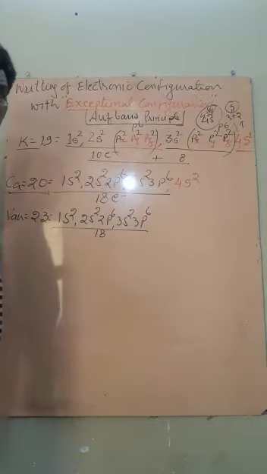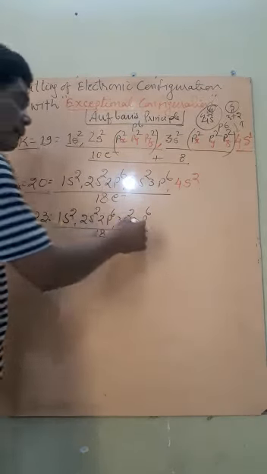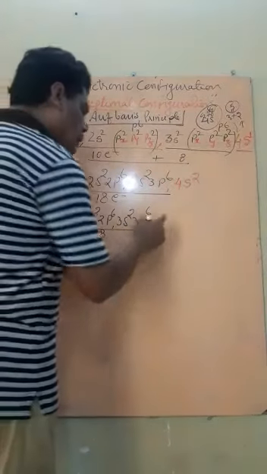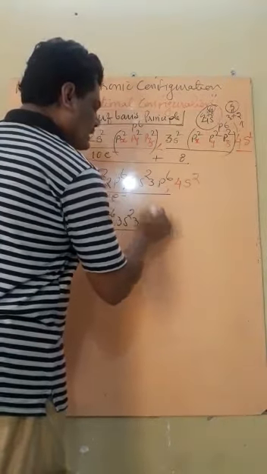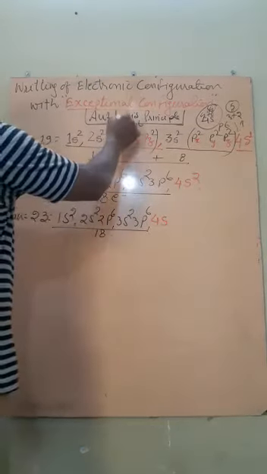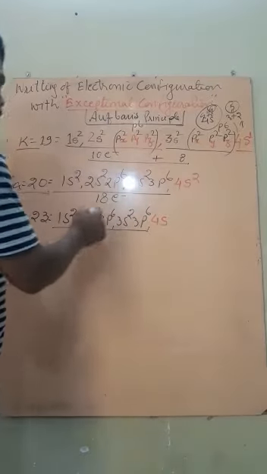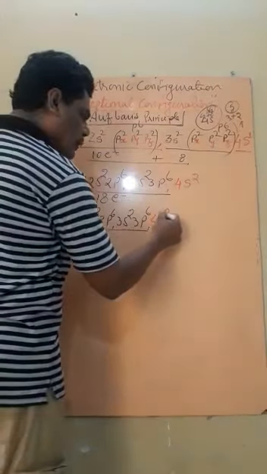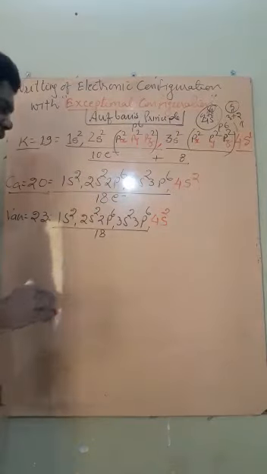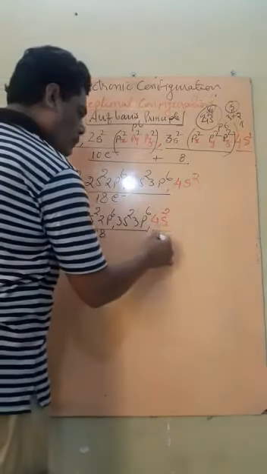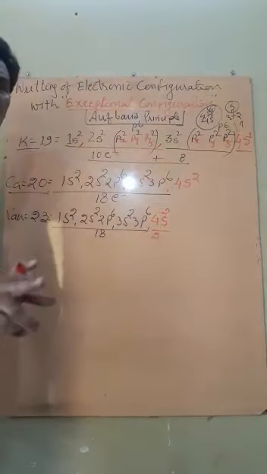These 2 electrons will not be filled in 3d, but in 4s, because its energy is lesser as compared to 3d. Therefore the electron will be filled in the lower energy level. So 18 plus 2, we can fill only 2 electrons, becomes 20.